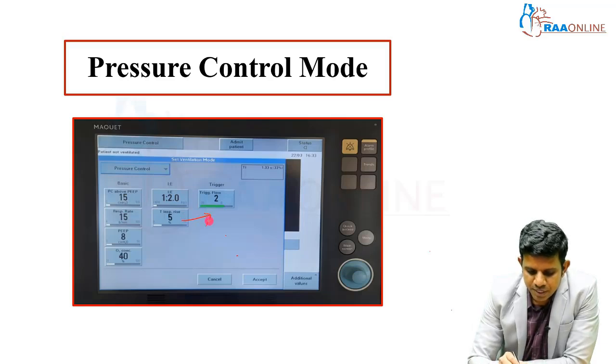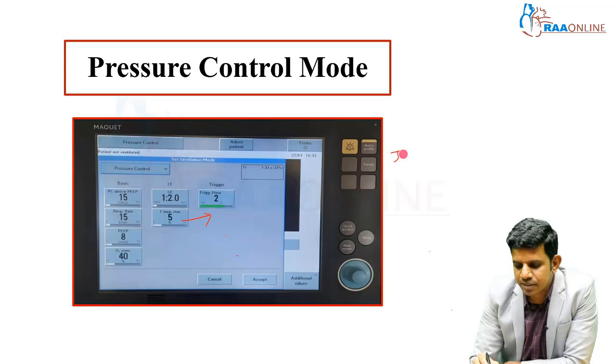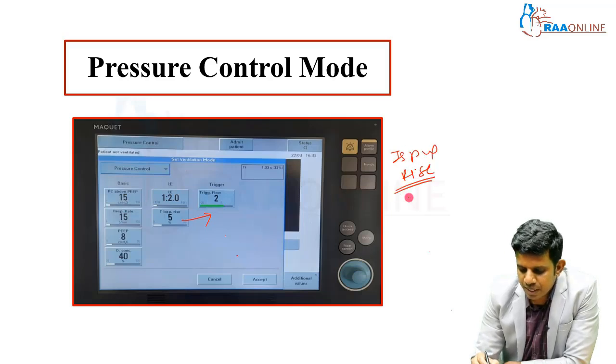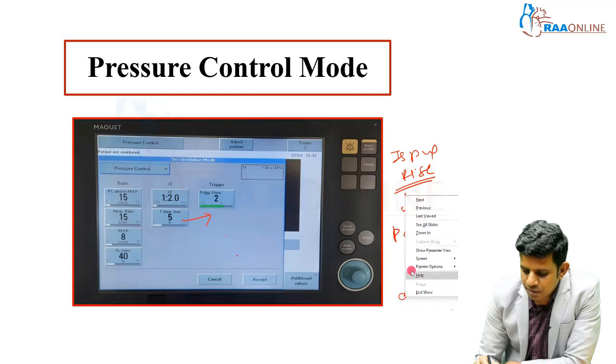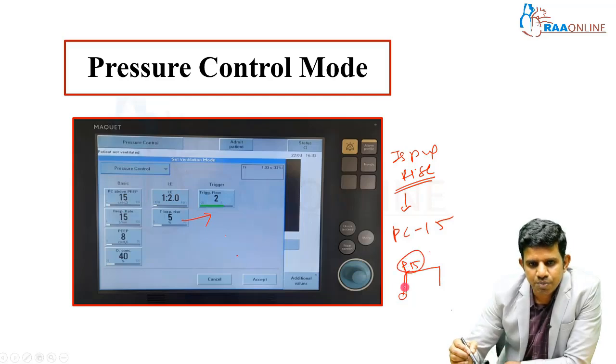So next is the inspiratory rise. What is inspiratory rise actually? It is how rapidly you are reaching your target. For example, my pressure control I kept as 15. So during inspiration, what will happen? Pressure control used to be 0. During inspiration, the flow will occur and reach the pressure control of 15. So it depends on how rapidly I reach that pressure control of 15. That is the inspiratory rise time.